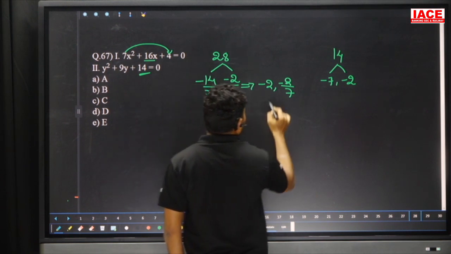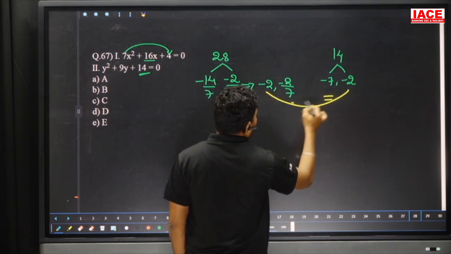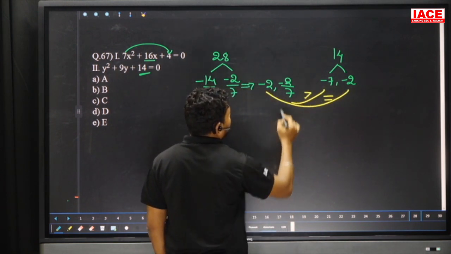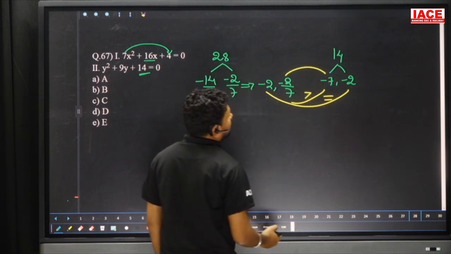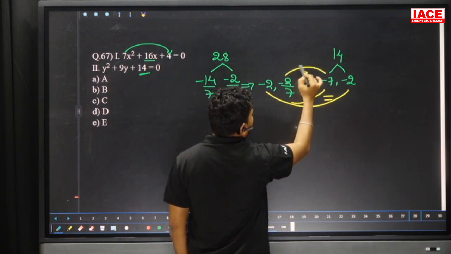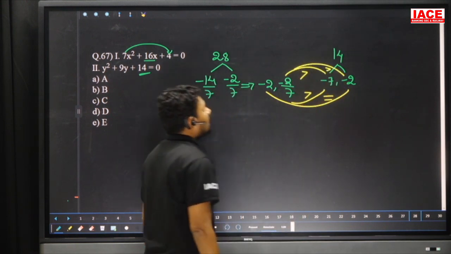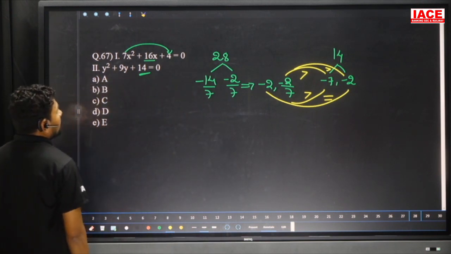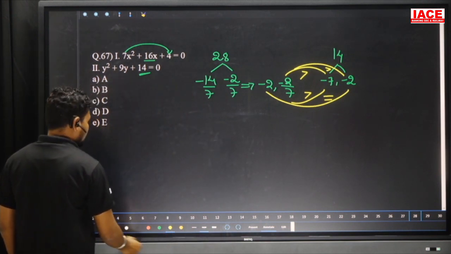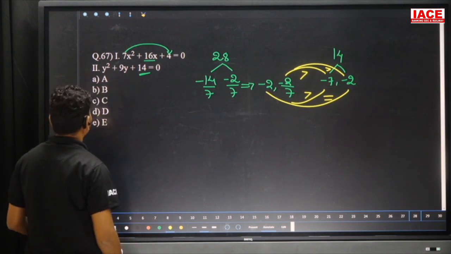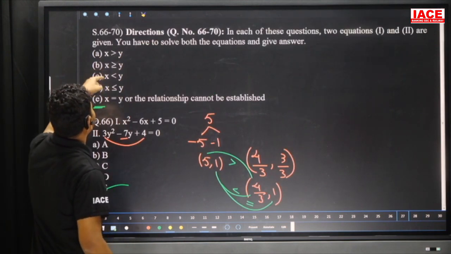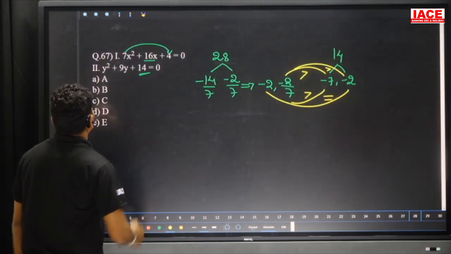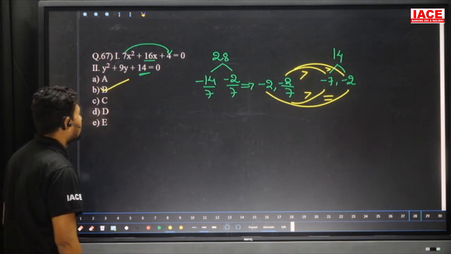Compare the values here. Minus 2 equal minus 2, and minus 2 to minus 7, minus 2 is bigger. Minus 2 by 7 and minus 7, here minus 2 by 7 is bigger. Then x greater than or equal to y. X greater than or equal to y means which is the option here? For the previous question we can take a direction. That is B. B option is correct for us.